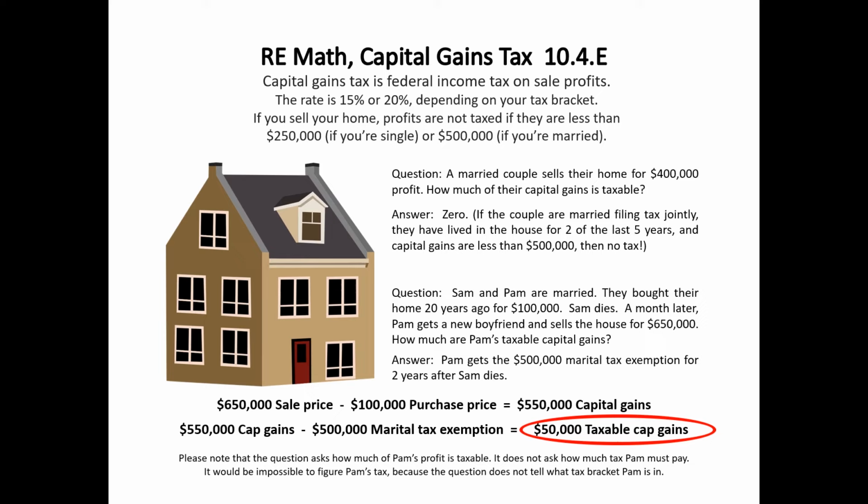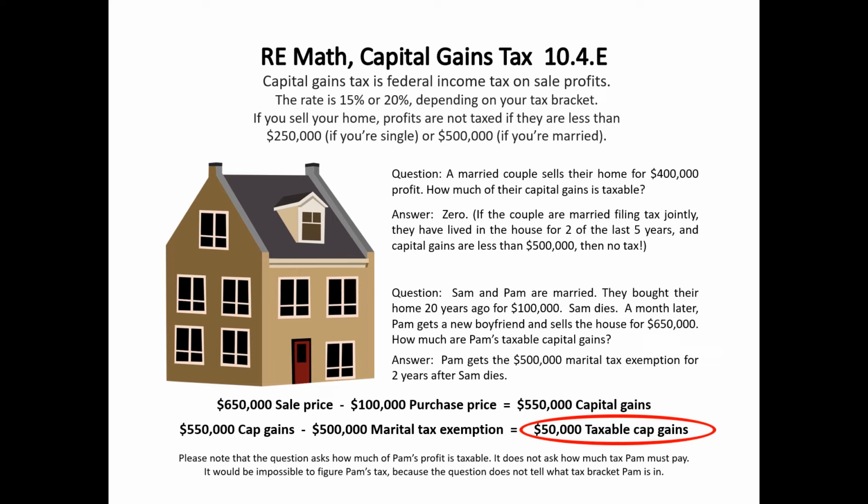So let's try a question. A married couple sells their home for $400,000 profit. How much of their capital gains is taxable? Answer: 0. That's right, because if the couple are married, filing tax jointly, and they have lived in the house for 2 of the last 5 years, and capital gains are less than $500,000, then no tax.